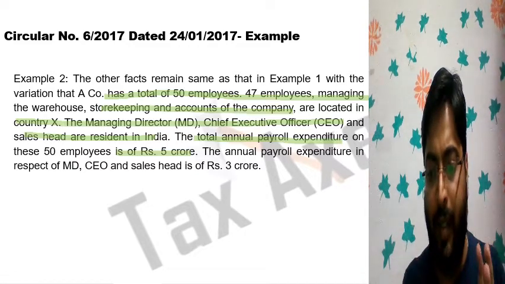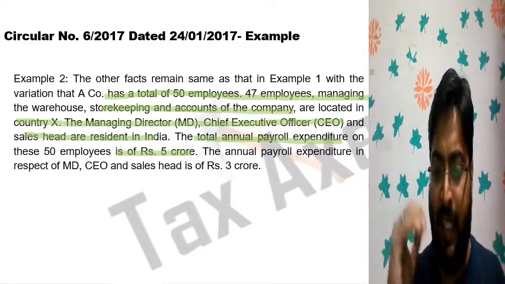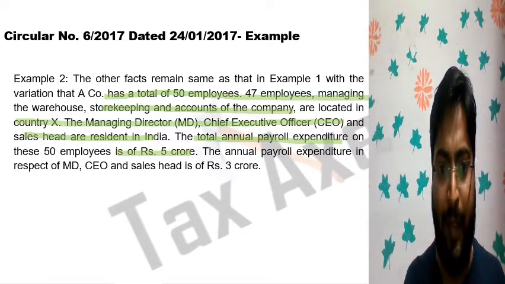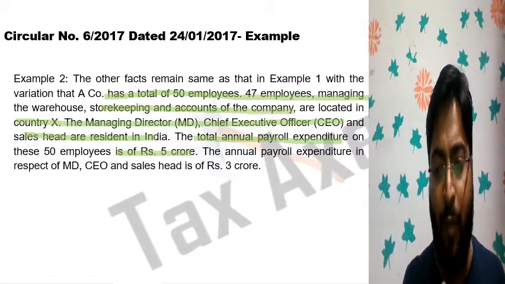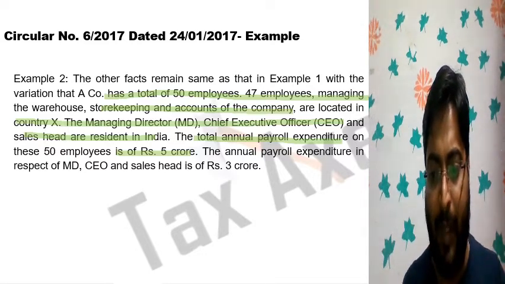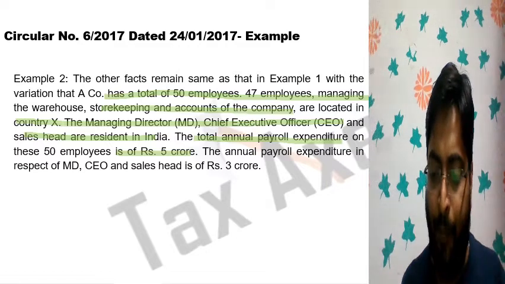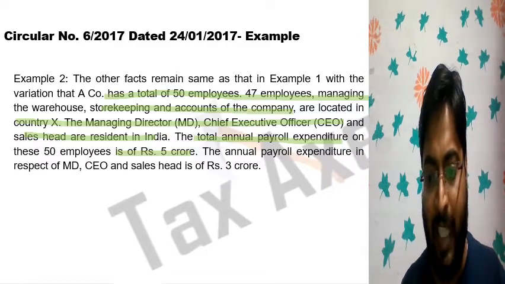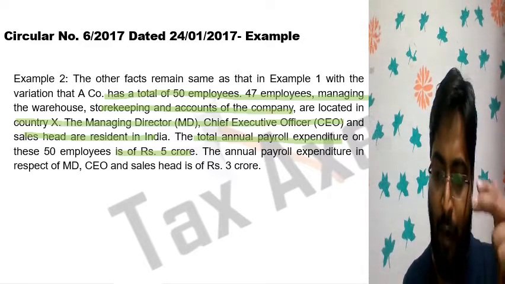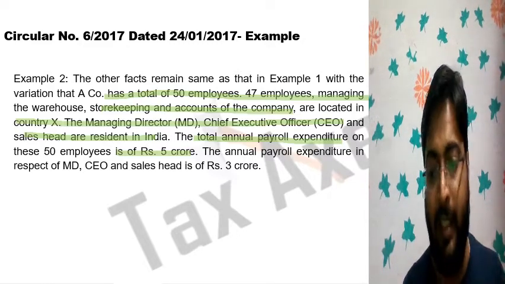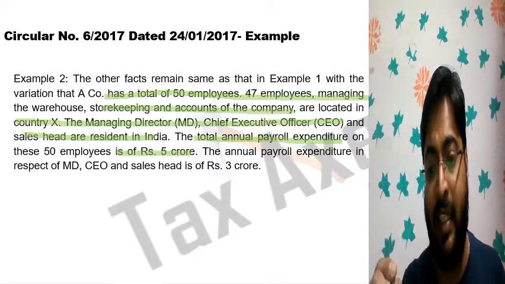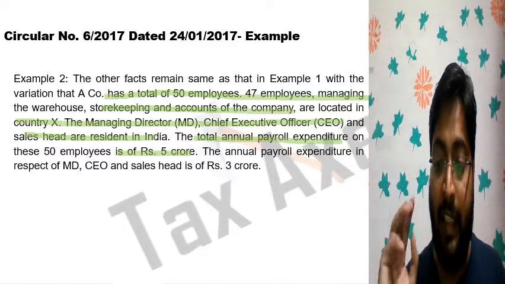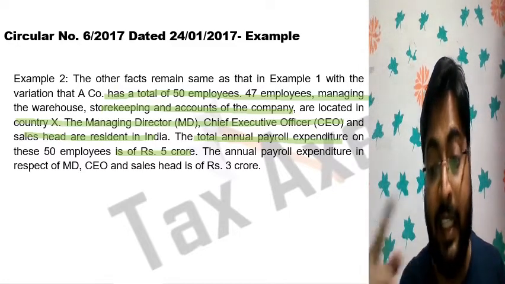As I discussed earlier, the first limit is that passive income is less than 50%, and there are three more conditions. Assets are less than 50% in India, employees are less than 50% in India, and the payroll expense is less than 50% in India. If all these three conditions are satisfied, then it is considered active business outside India. If any of the three conditions is not satisfied, then it is considered active business in India.